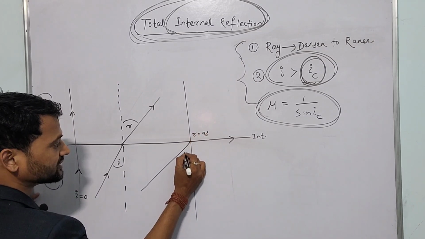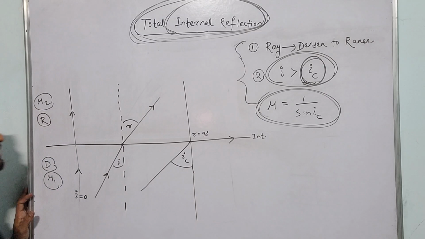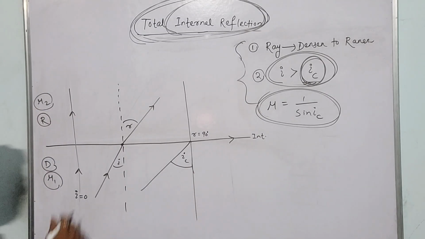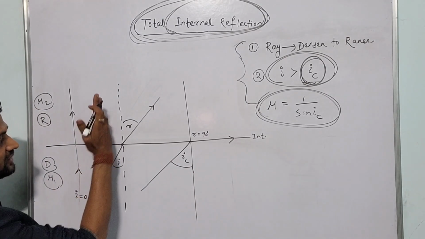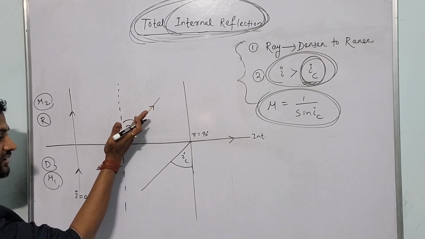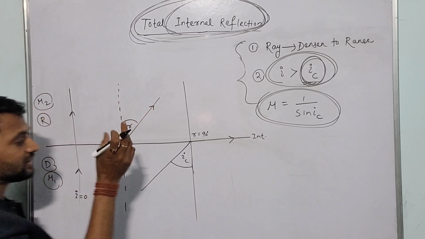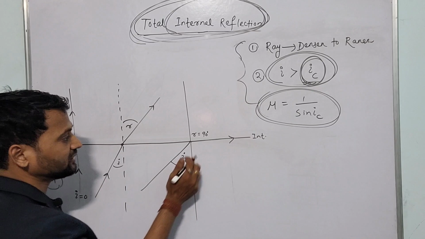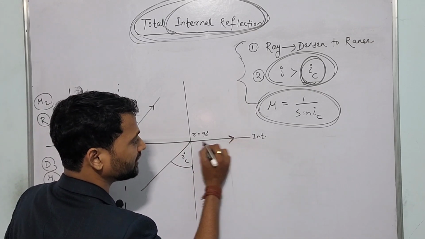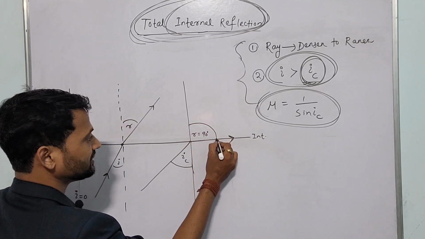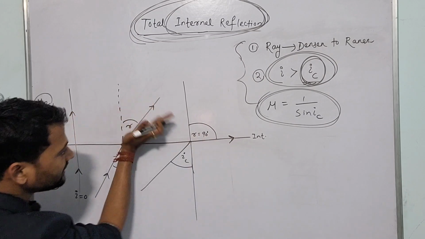Understood? That corresponding incident angle is IC, the critical angle. Again I repeat, if I increase the value of the incident angle, the refracted angle gradually increases. For a particular incident angle, I'll find the refracted ray will be parallel to the interface, or we can say the refracted angle will be 90 degrees.